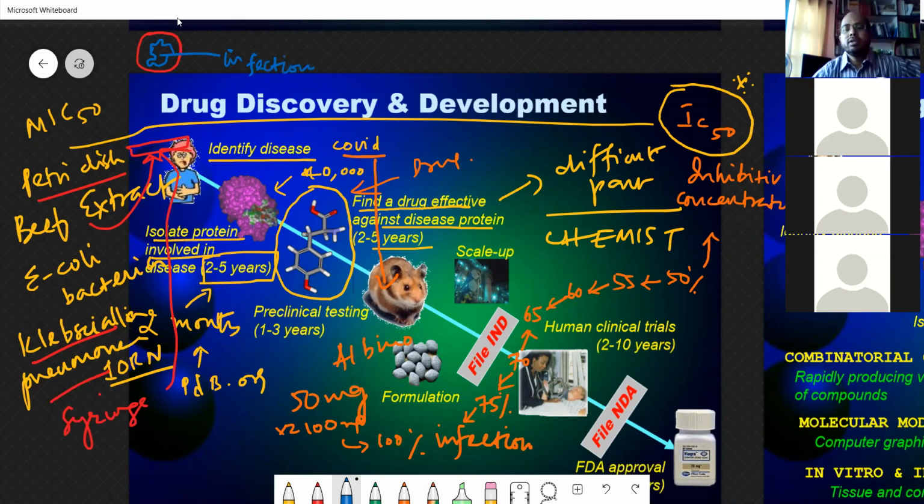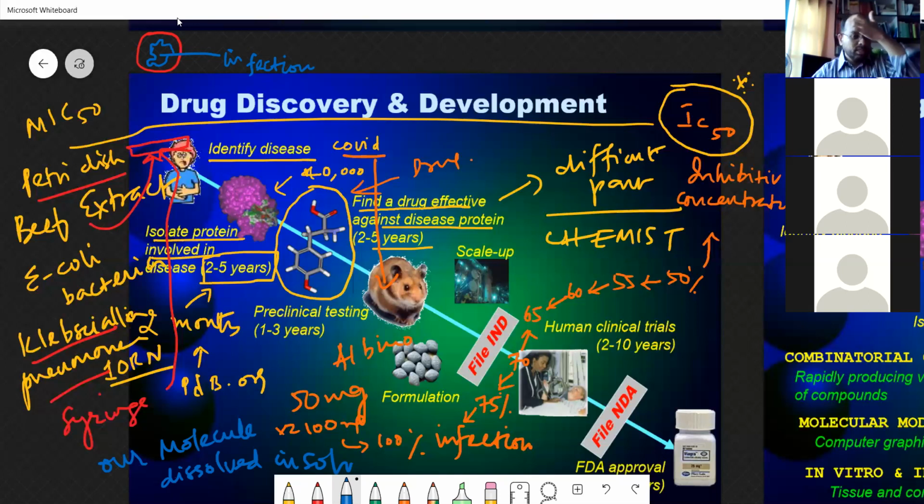Our molecule, whatever molecule we have, is dissolved in a particular solvent. Here you should keep in mind that we take the log P values, the distribution coefficient.